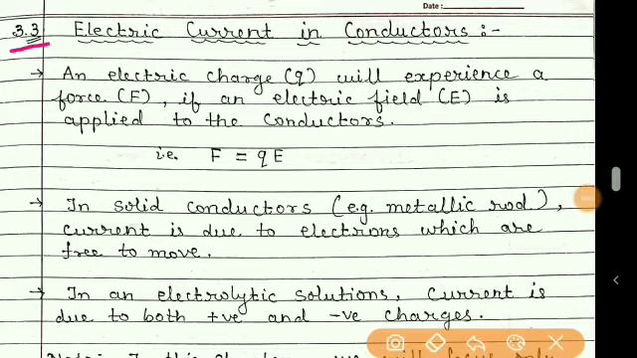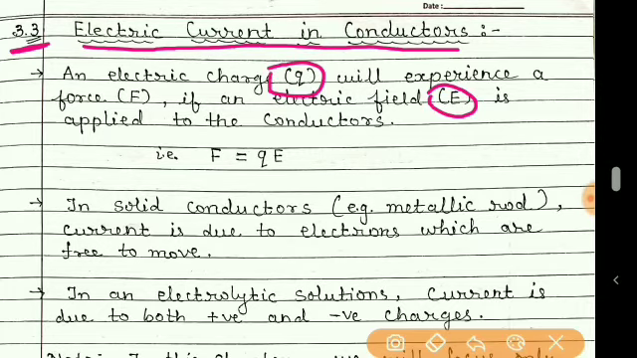Now next topic is electric current in conductors. Now students, we know that whenever the electric field is applied to free charged particles, a force will act on them, and this we have studied in the first chapter, that force F is equal to Q into E.